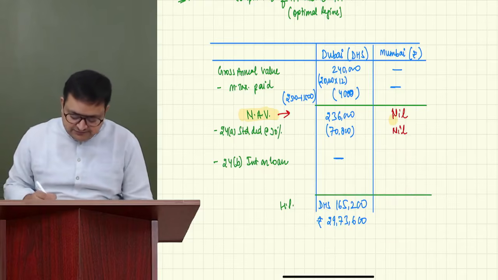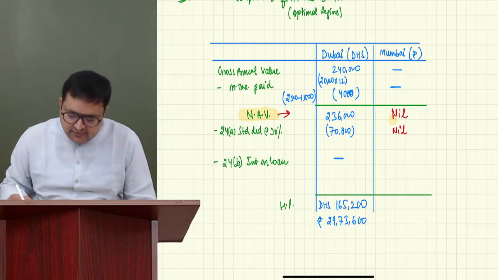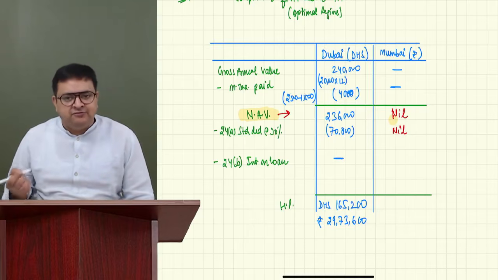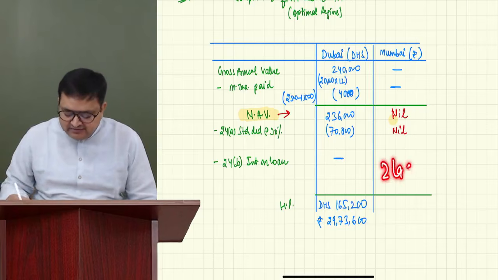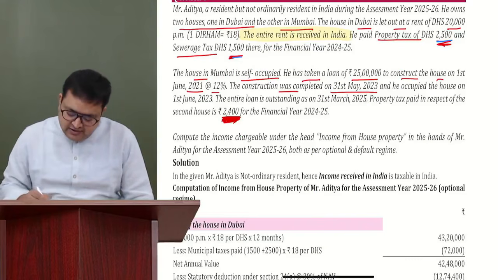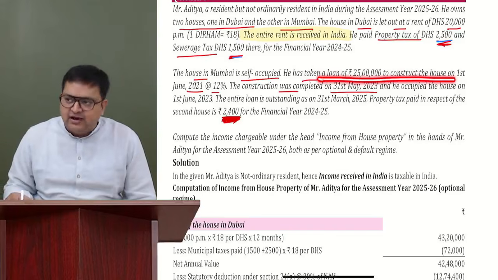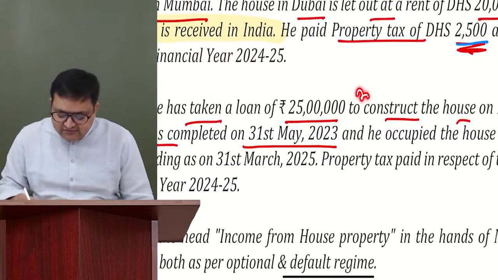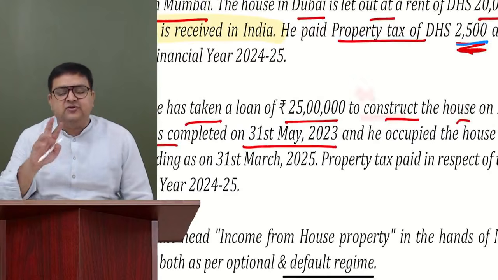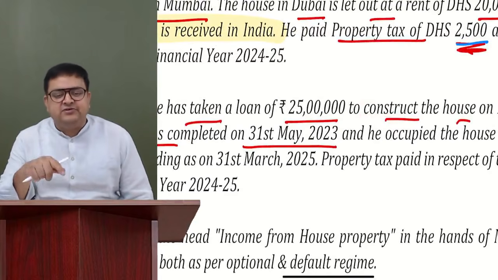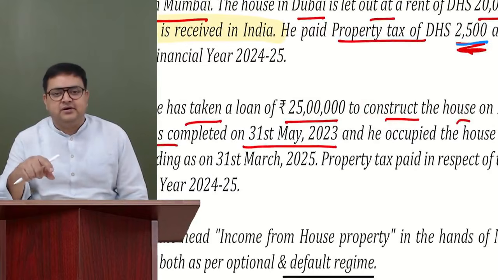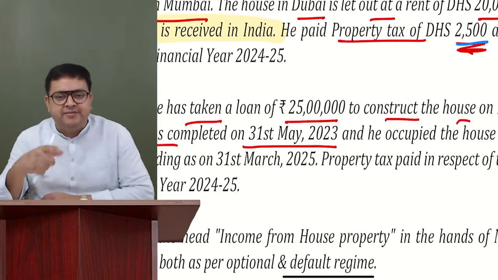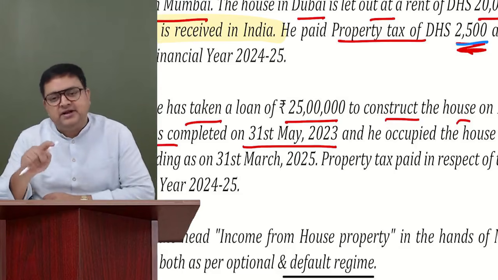Now, interest on loan. Maximum, if you take your interest on loan for self-occupied property, and if it is for purchase and construction, maximum you will get 2 lakh rupees. So he has taken a loan to construct the house. Guys, if it is reconstruction, 30,000 is the limit. For construction of the house, it is 2 lakh, or for purchase, it is 2 lakh. But for renovation, repairs, reconstruction, 30,000.